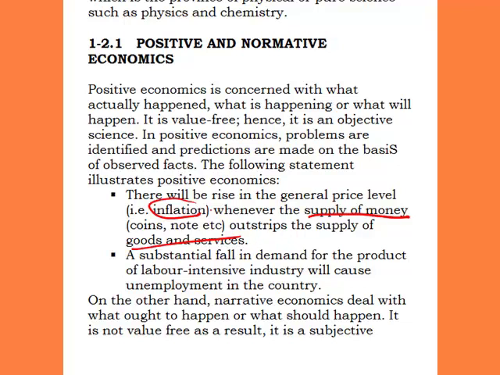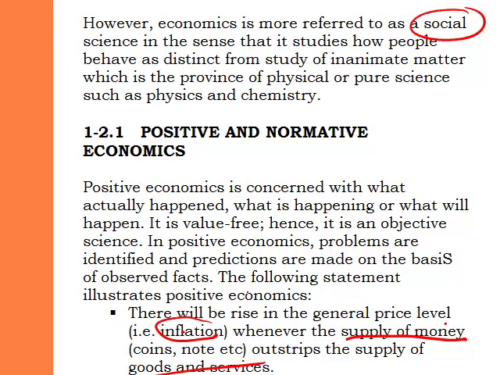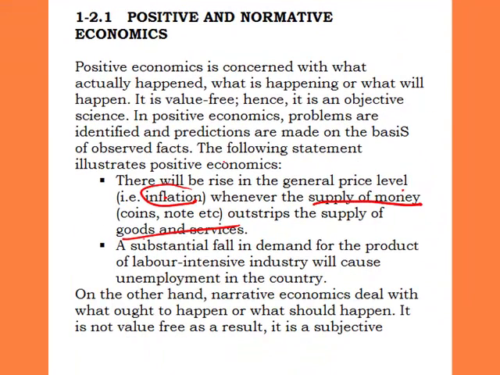Inflation can only occur when the money in circulation is more than the goods and services in circulation. That is positive economics, because it is value free, it is not judgmental, it is not biased, because it is premised on fact. Any issue in economics that is premised on verifiable facts, verifiable data, we'll call that positive economics. Let's look at another instance of positive economics.